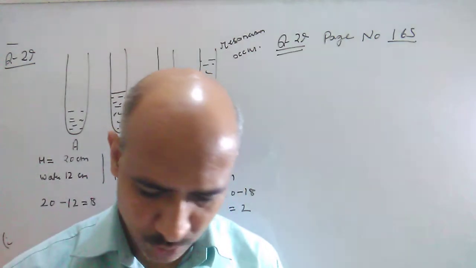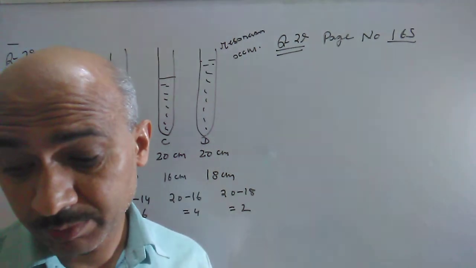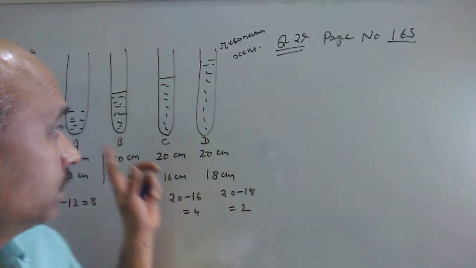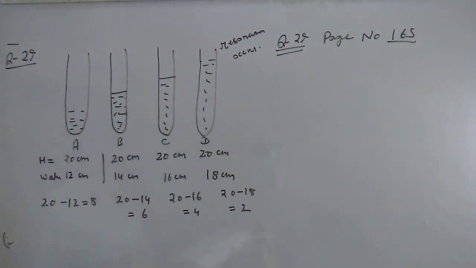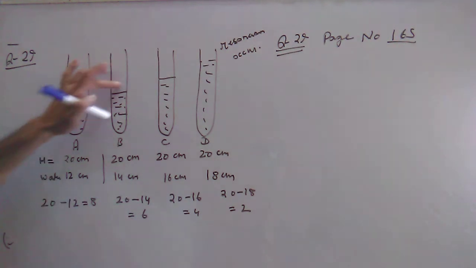In the question he says A, B, C, D represent the test tubes. So these are the four test tubes you are having, each of height 20 centimeter. That means the height of each test tube is given to us: 20, 20, 20 and 20. And we have filled them with water up to a certain level.